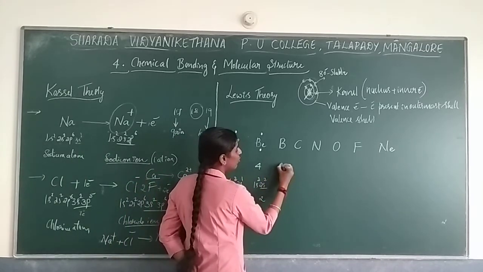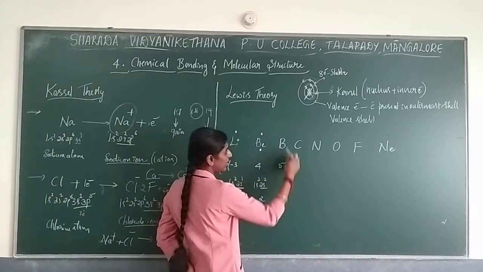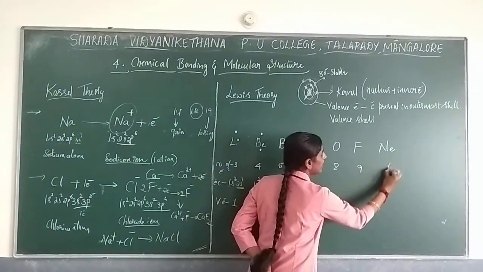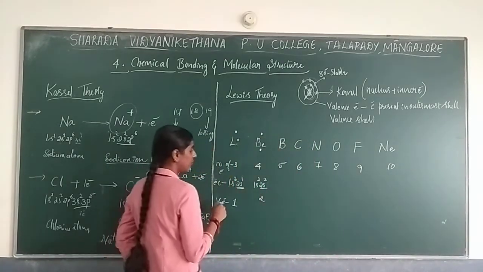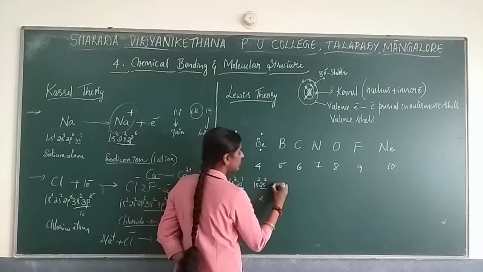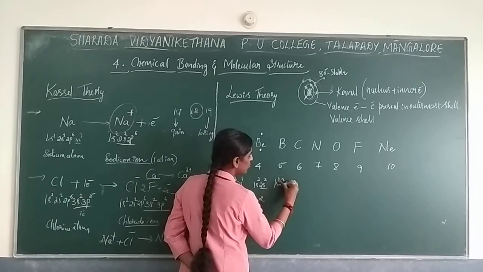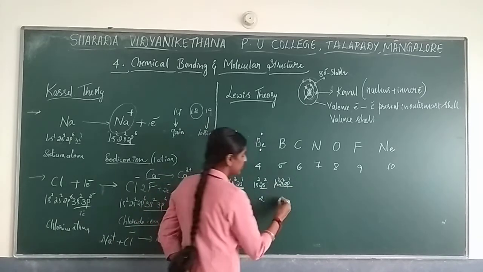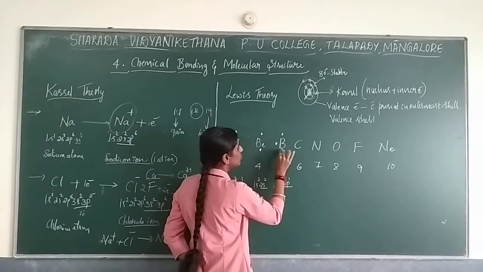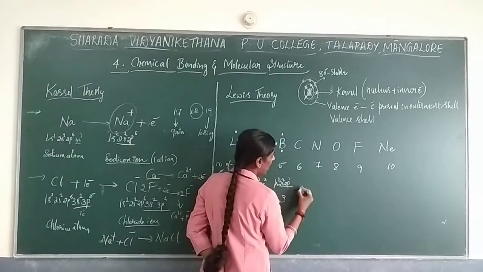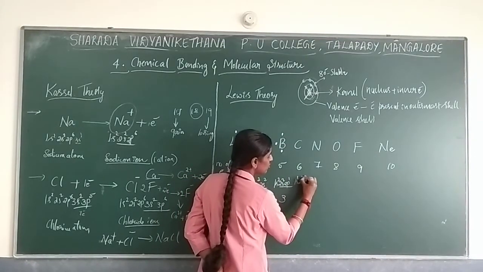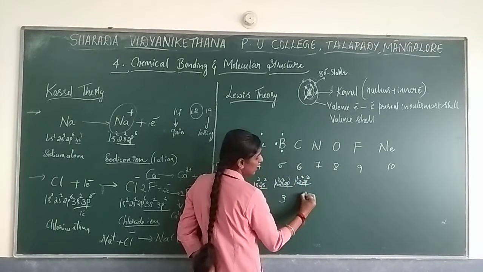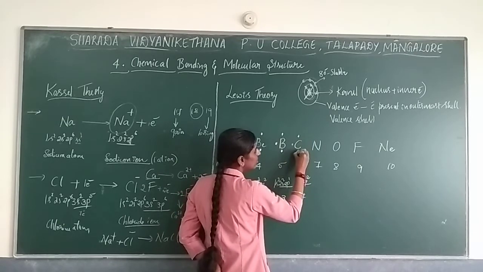Next, we'll go with boron. Boron has 5 electrons. According to this, the electronic configuration comes as 1s2, 2s2, 2p1. How many electrons are present in the last shell? That is 3, so we represent 1, 2, 3. Next, for carbon, 1s2, 2s2, 2p2. So 4 electrons in the last shell: 1, 2, 3, 4.